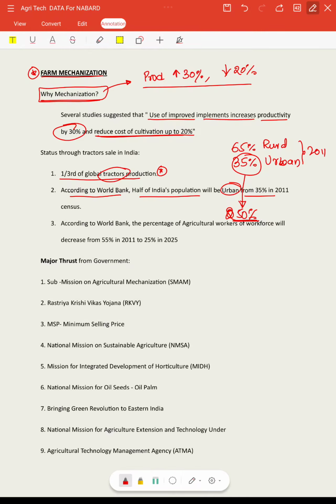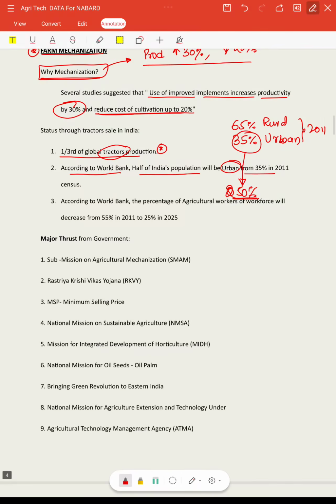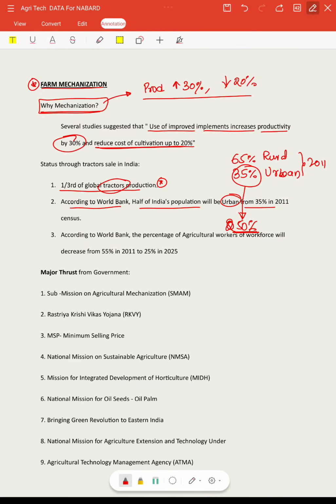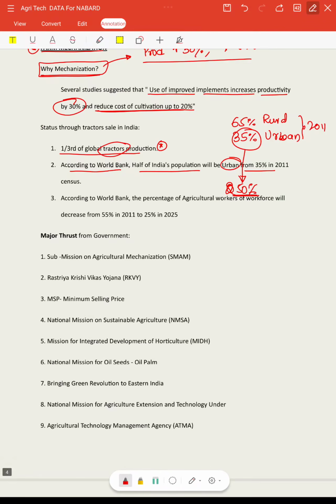So it is very essential and very important to grow a different diversity of crops as well, apart from just usually growing traditional crops like wheat and rice, right? So in that scenario, also it is very important to adopt all these methods of farm mechanization.